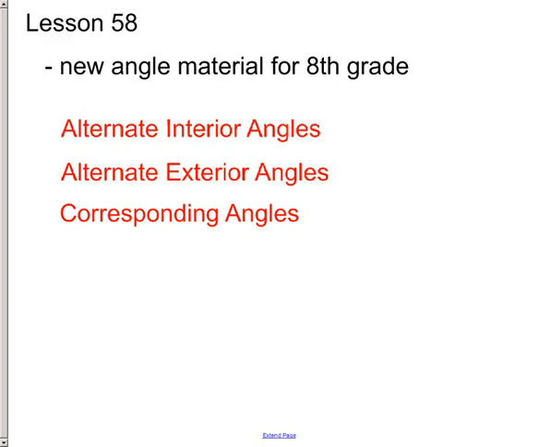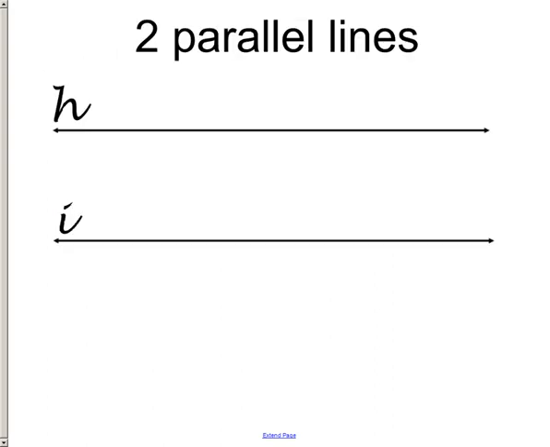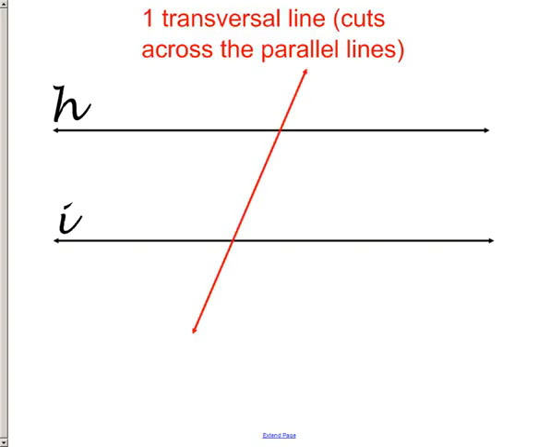We need to take a look at alternate exterior, alternate interior, and corresponding angles. And it happens in a very special situation. It's one where we have two parallel lines. Here we've got line H and line I. And when a third line cuts across the parallel lines, we call that a transversal line. Just a big word to say that it's crossing the parallel lines there.